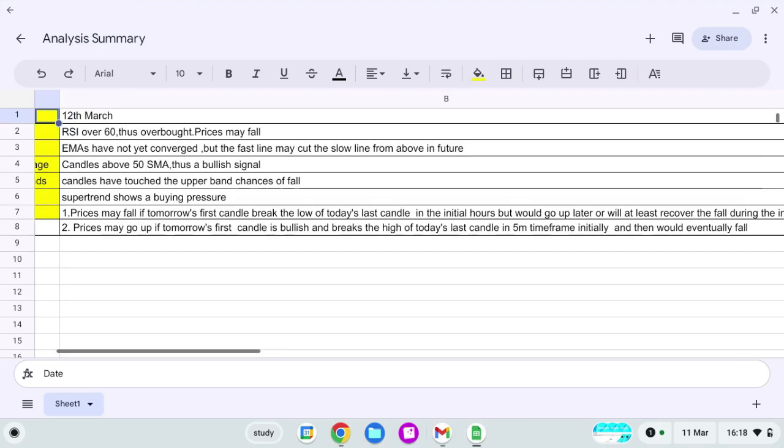Or the prices may go up tomorrow if tomorrow's first candle is bullish and breaks the high of today's last candle in the 5 minute time frame initially, and then it will eventually fall.